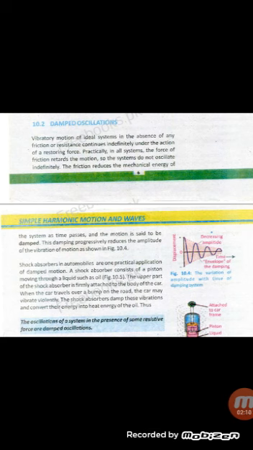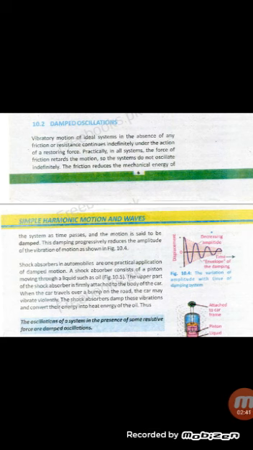This damping progressively reduces the amplitude of the vibration of motion, as shown in figure 10.4. Means this damping gradually decreases the amplitude of vibration of motion. In figure 10.4 we can see that first of all the amplitude of vibration of motion is at peak position. As time passes, the amplitude of vibration starts decreasing. This is because the friction force reduces the mechanical energy of the system.